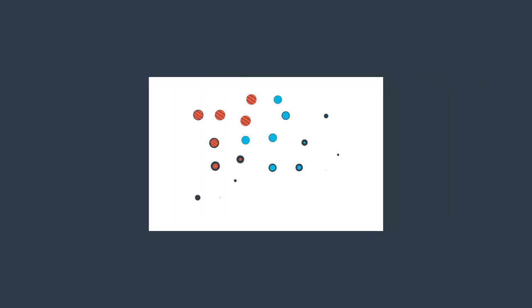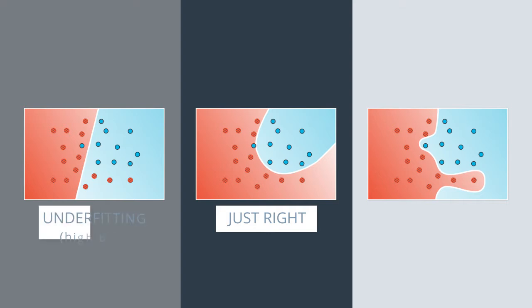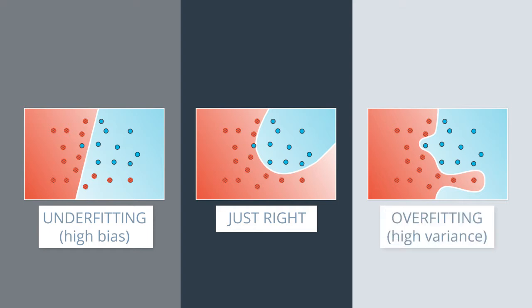But now let's see how this would look like in neural networks. So let's say this is our data, where again the blue points are labeled positive and the red points are labeled negative. And here we have the three little bears. In the middle, we have a good model, which fits the data well. On the left, we have a model that underfits, since it's too simple. It tries to fit the data with a line, but the data is more complicated than that. And on the right, we have a model that overfits, since it tries to fit the data with an overly complicated curve.